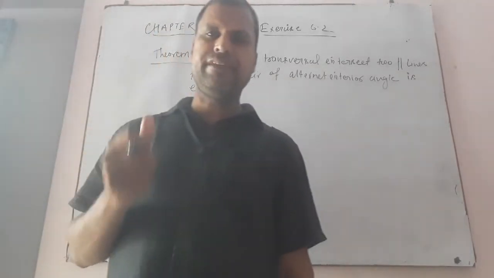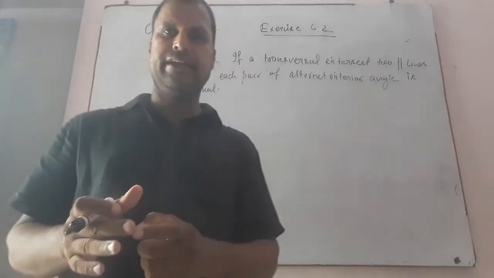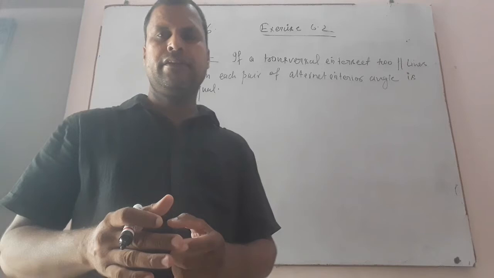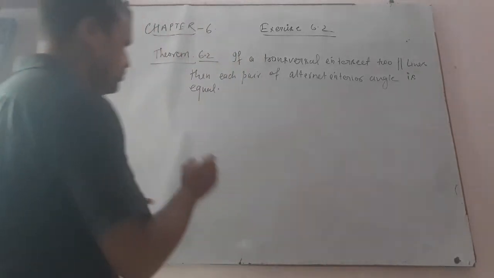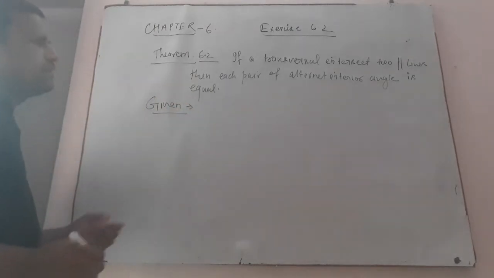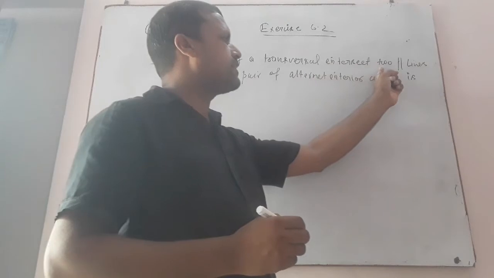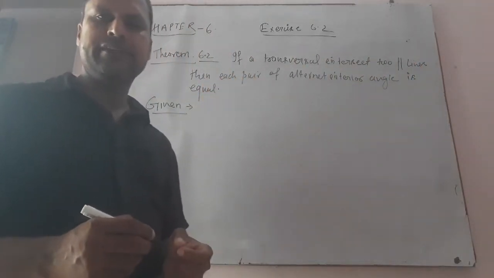Dear student, the very first step is that you have to write the theorem, and after that your next heading is the given. What is given in the theorem? So write here the given. If a transversal intersects two parallel lines, what is given in the question?